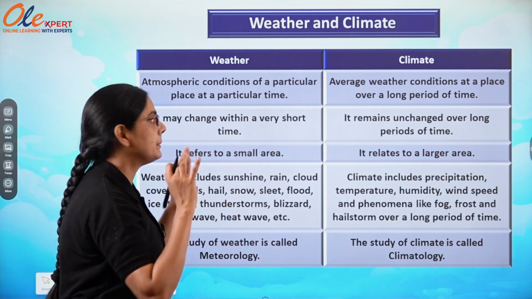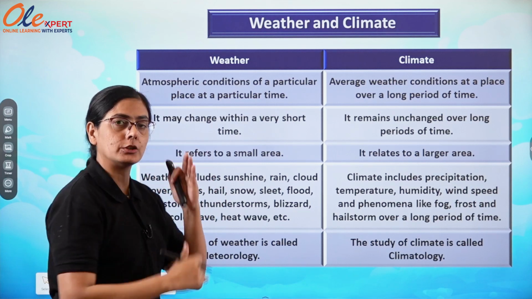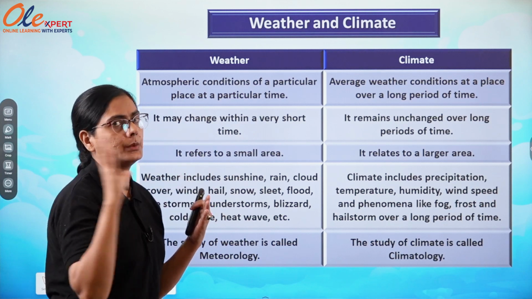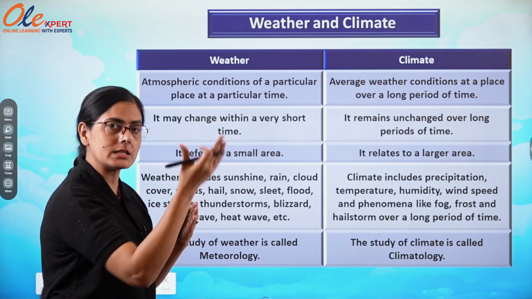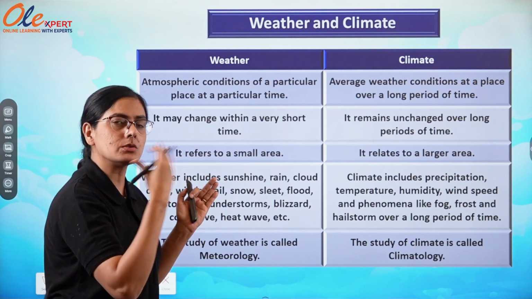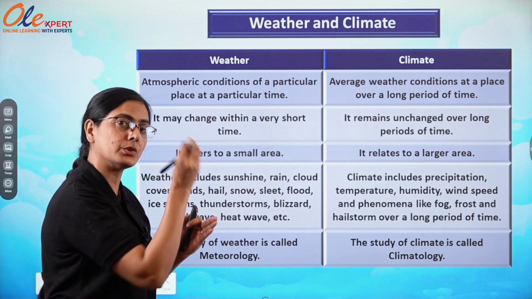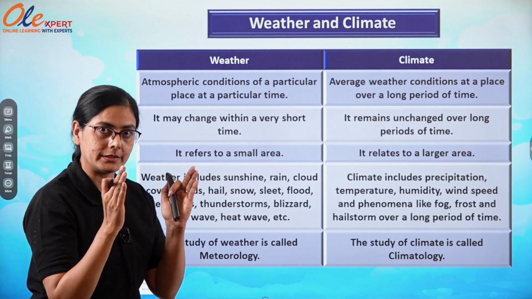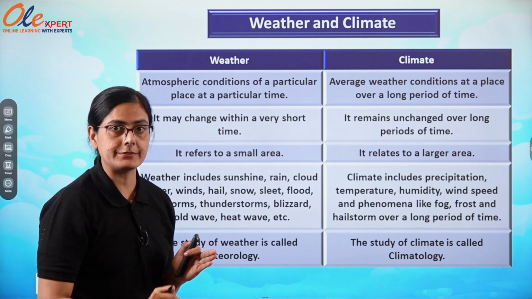Fine. Weather means a particular place and a particular time, as weather phenomena are going to change. In the morning, the weather is too cool. It's cloudy, it's a rainy day. But in the afternoon, it is going to be totally changed. In 2 hours or 4 hours, it's going to change. The weather will not be the same as it was in the morning. Are you getting? That means a small area will be covered under weather, and a particular time will be mentioned for weather.